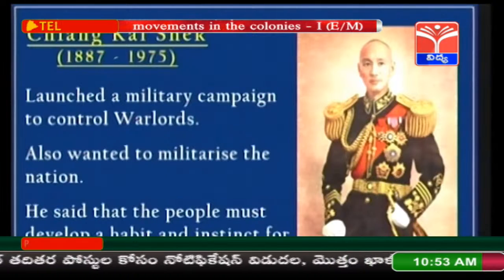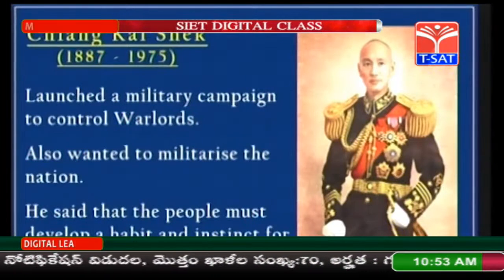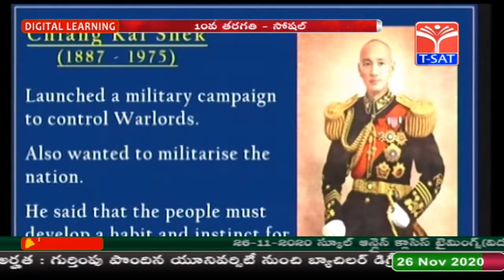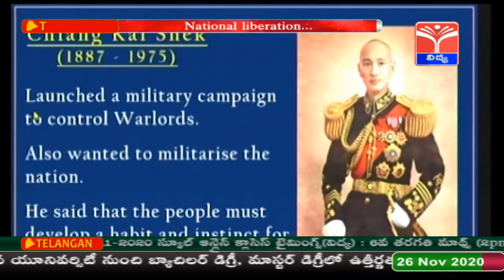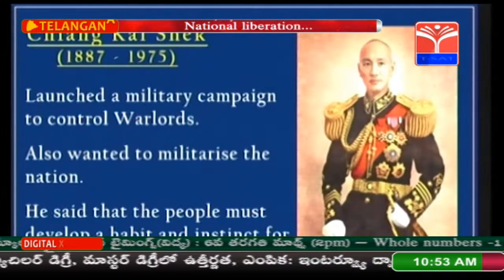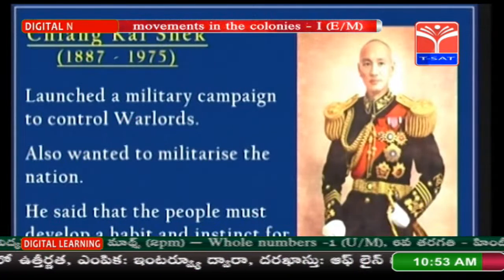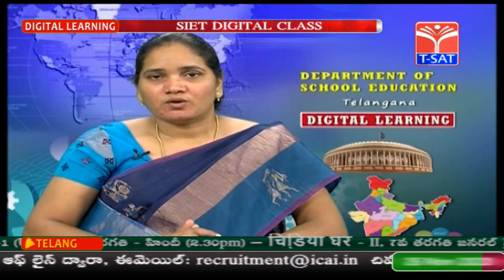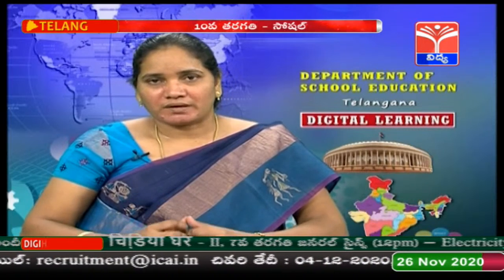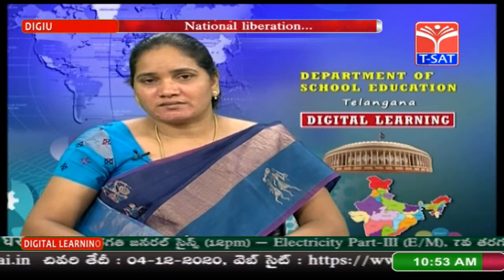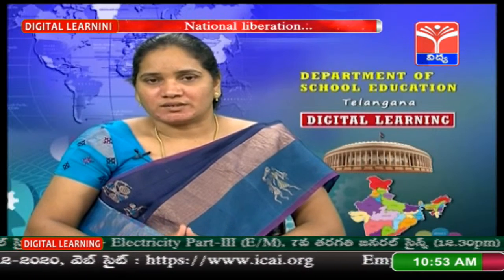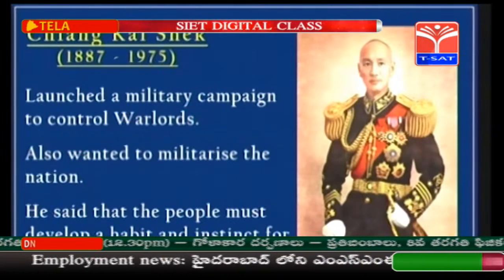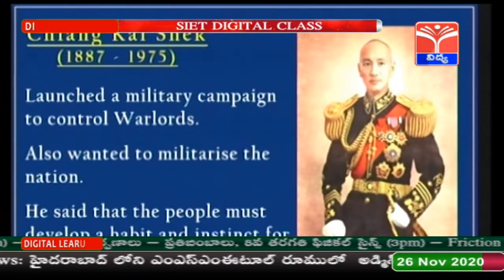After the death of Sun Yat-sen, Chiang Kai-shek emerged as the new leader of the Kuomintang party. He launched a military campaign to control the warlords. Who were warlords? They were the military leaders who forcefully took power and authority. He also wanted to militarize the whole nation, and he said that the people must develop a habit of instinct for unified behavior.